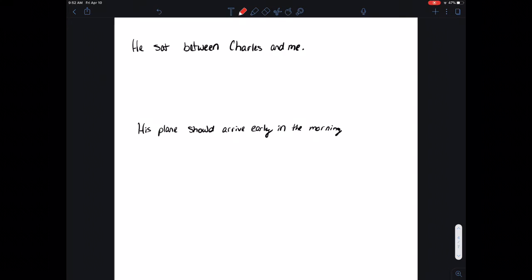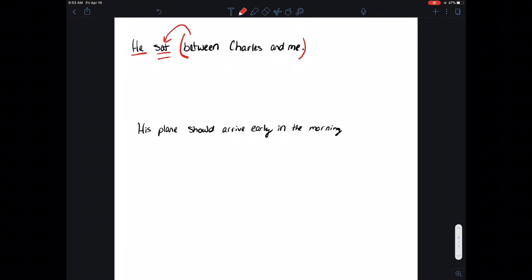So just as we have prepositional phrases that can be used as adjectives, we also have prepositional phrases that could be used as adverbs. So, he sat between Charles and me. Sat is your verb. Who or what sat? He. All right, between Charles and me is my prepositional phrase. It's got compound objects of the preposition, and it's saying where he sat. All right, let's look at this next one.